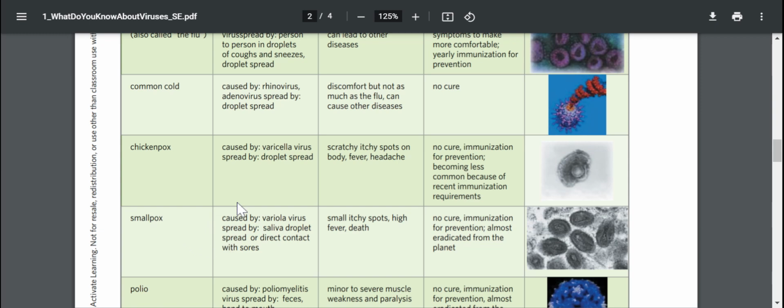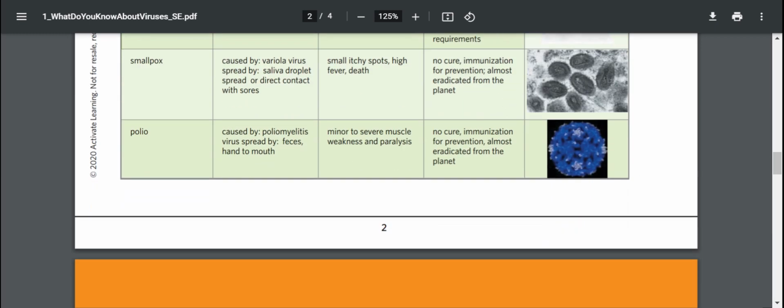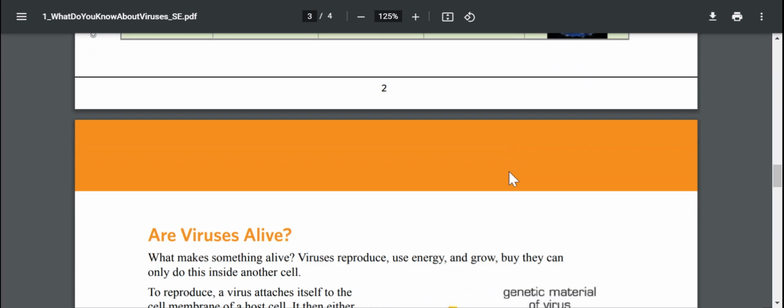Smallpox, caused by the variola virus, spread by saliva droplet spread, or direct contact with sores. Small itchy spots, high fever, and death are the effects. There's no cure. There's immunization for prevention, almost eradicated from the planet. Polio, caused by poliomyelitis viruses, spread by feces, hand to mouth. Effects on the body are minor to severe muscle weakness and paralysis. There is no cure. There is immunization for prevention, and it's almost eradicated from the planet.